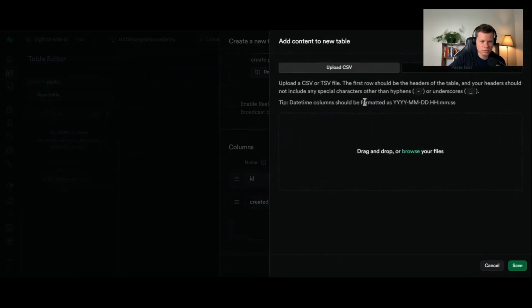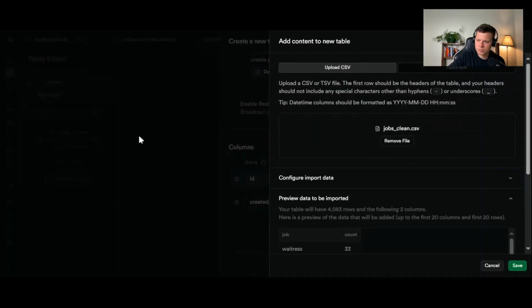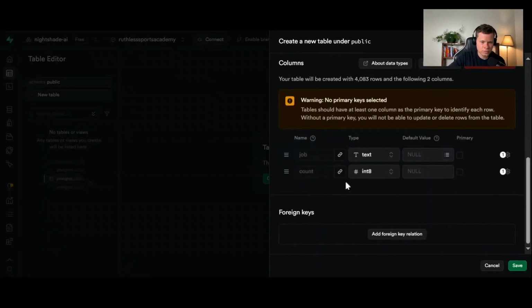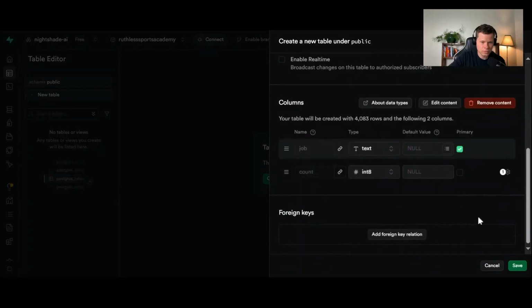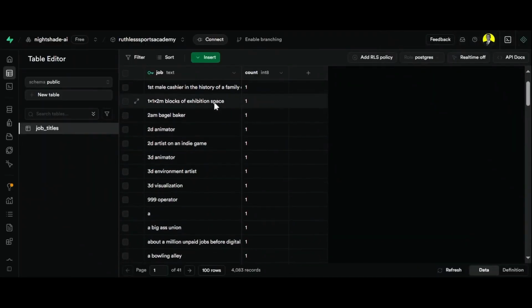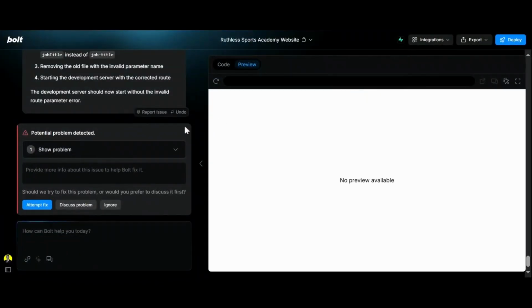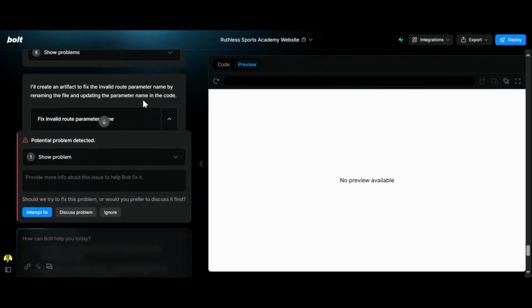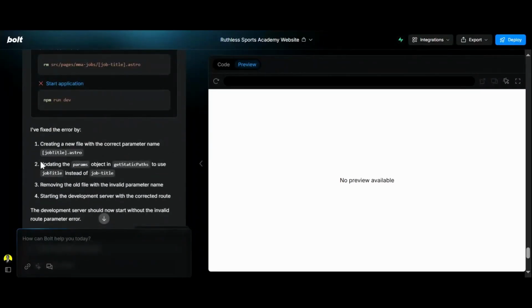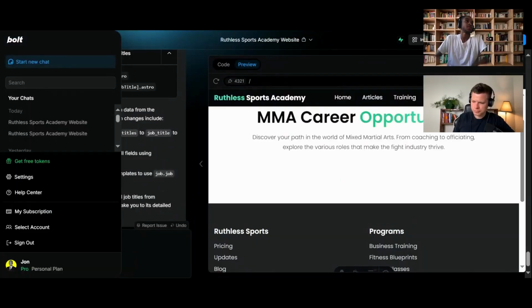I imported it from a CSV. Let's browse my files, go on with desktop. There you go, clean job data. Great. No primary key. So you got 4,000 rows in here. We got a lot of data. And you could also have other variables in there as well. Like job title, then you could add key responsibilities, things like that, so that you could add in additional variables.